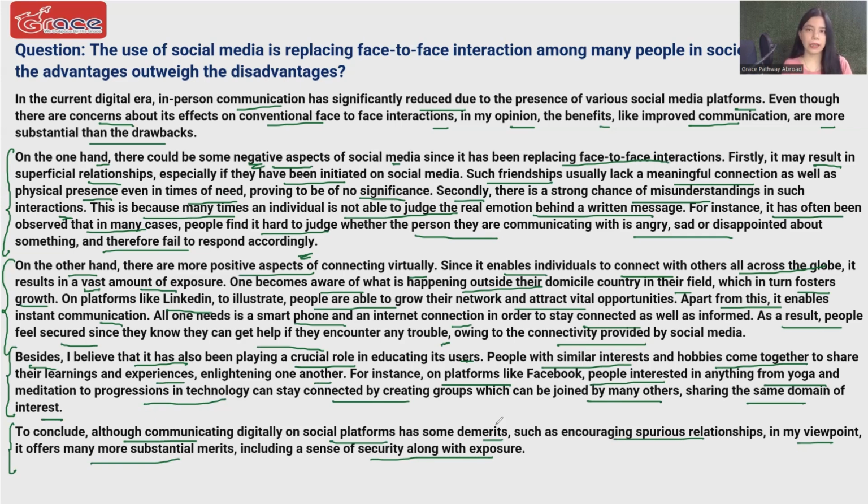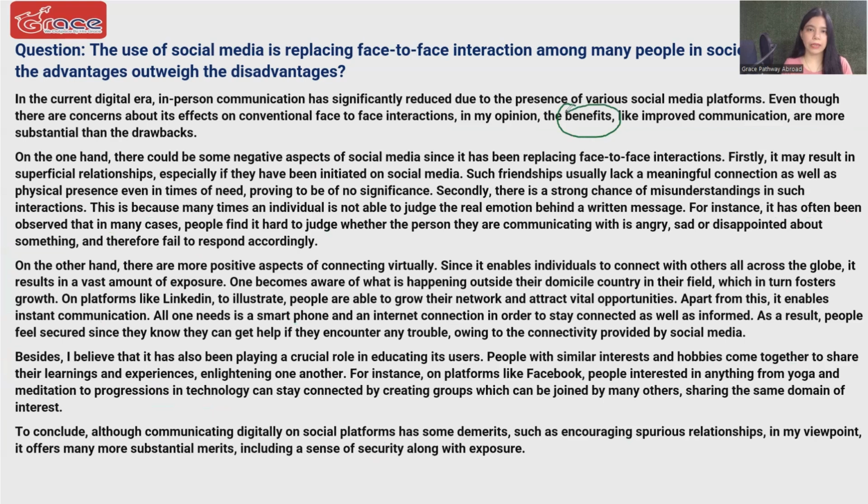I will restate here, because we are favoring the benefits, we have written 2 benefits here and 1 here, a total of 3 benefits. Whereas for the opposite side, we have just 2 negatives. You should never write more negatives in this case if you are favoring benefits. Whatever you are in favor of should look more dominating in your essay. Another final thing to understand, rather than writing a list of ideas, write just a few of them, but explain them nicely. Without explanation, the score is just not going to go up.